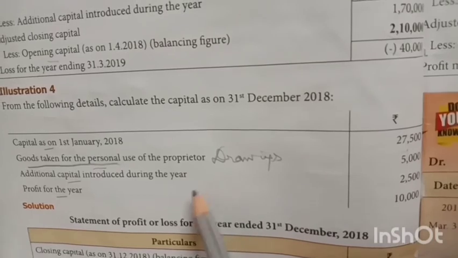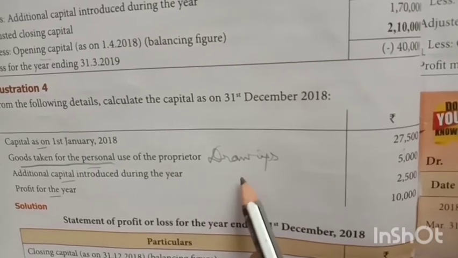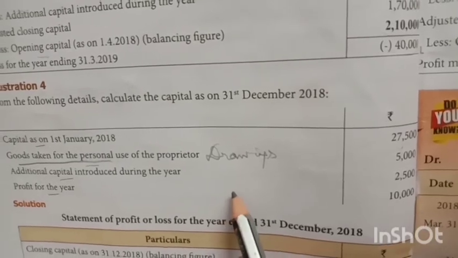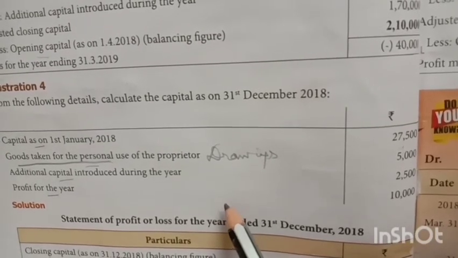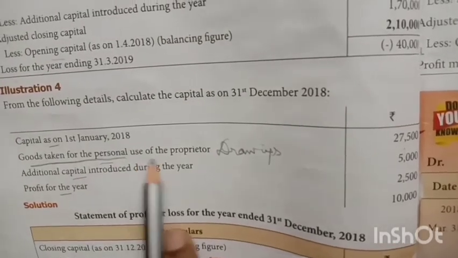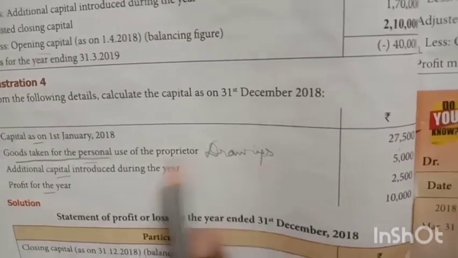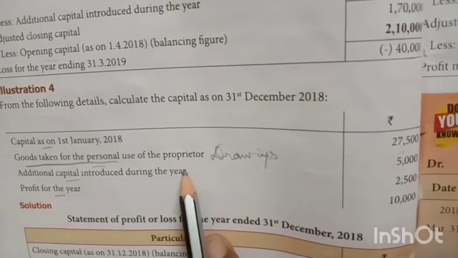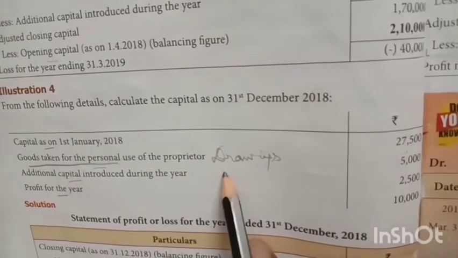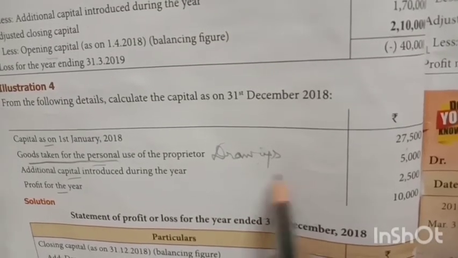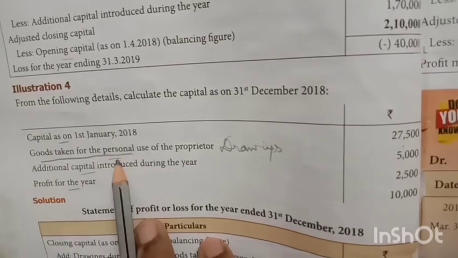If they are running a grocery store and take goods, rice and other vegetables for their own family use, that is known as personal use. It is called drawings. Sometimes they take cash for personal use, to pay the children's college fees or the LIC premium. So that is also called drawings.